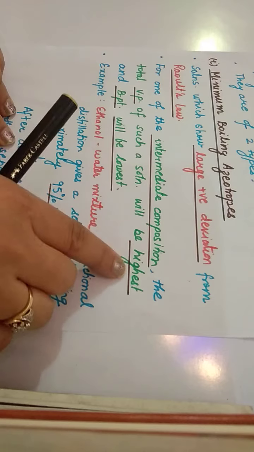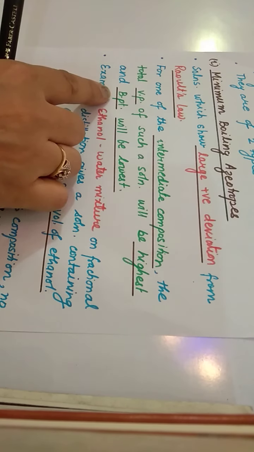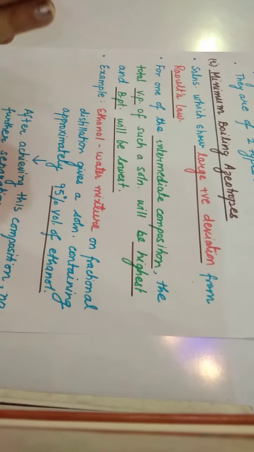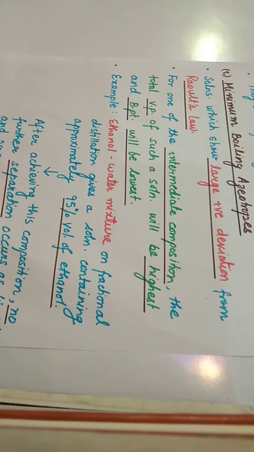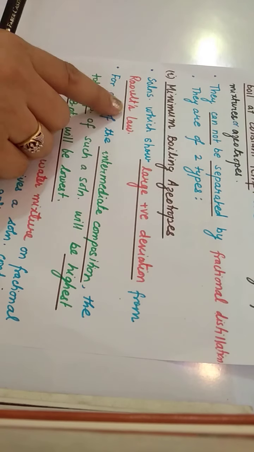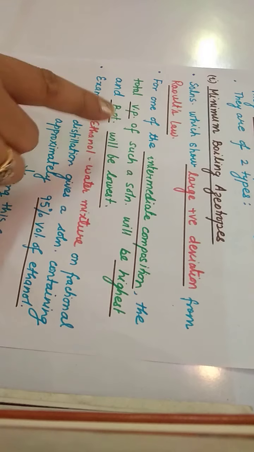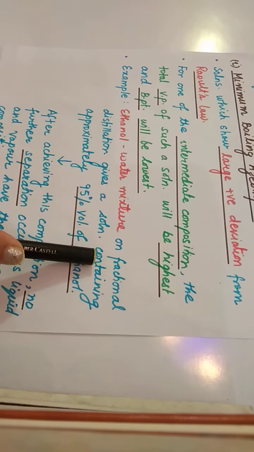And the more easily the bond is broken, the lower the temperature at which it starts boiling, so the boiling point will be lowest. So minimum boiling azeotropes show large positive deviation from Raoult's law. Vapor pressure will be highest, boiling point will be lowest. An example is the ethanol water mixture.